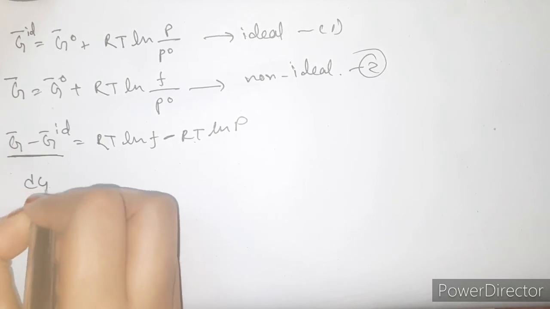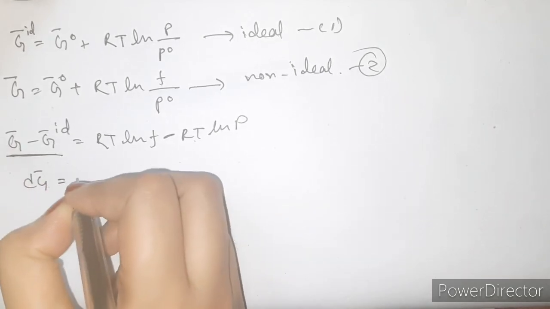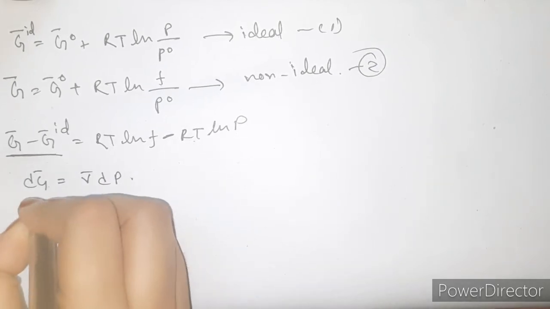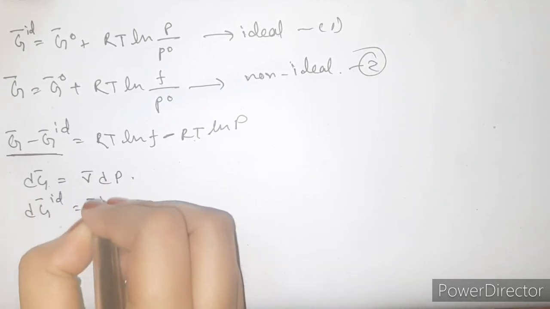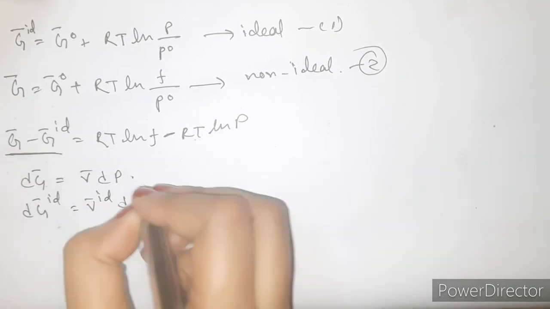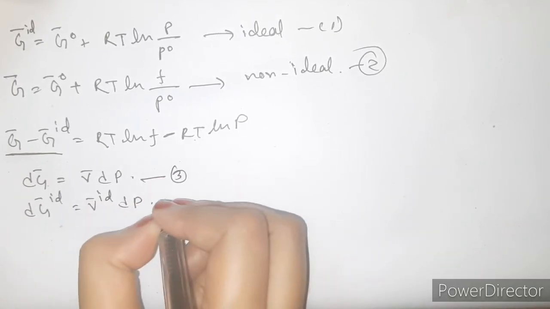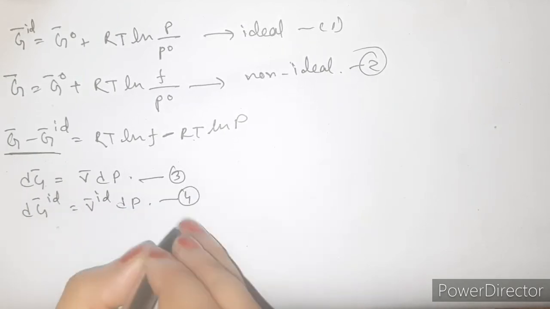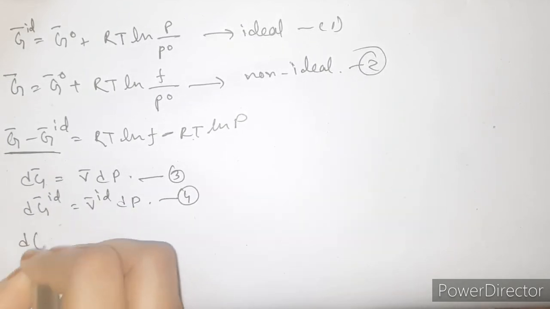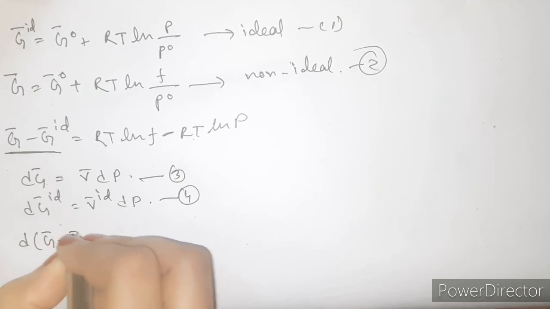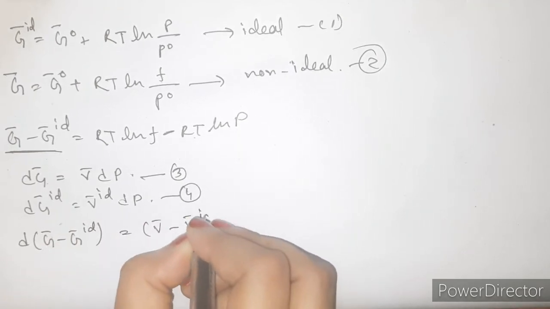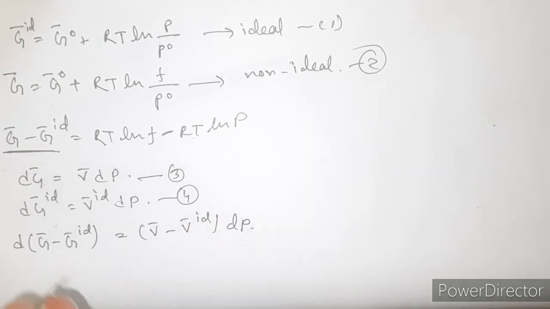You have dG bar equal to V bar dP and dG bar ideal equal to V bar ideal into dP. If this is equation 3 and this is equation 4, then subtracting equation 4 from equation 3, you can get that d(G bar − G bar ideal) is equal to (V bar − V bar ideal) into dP.